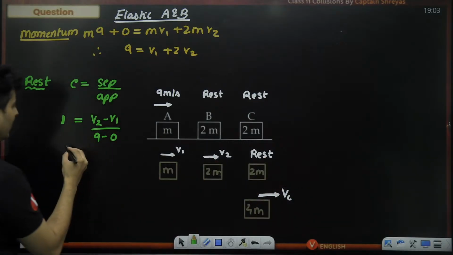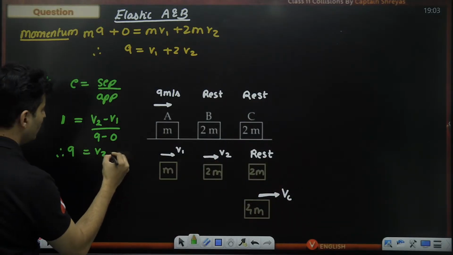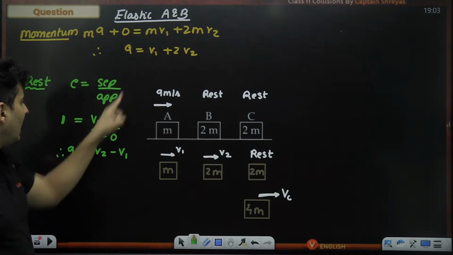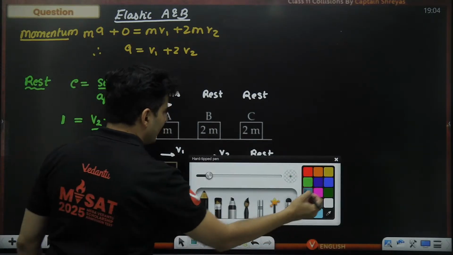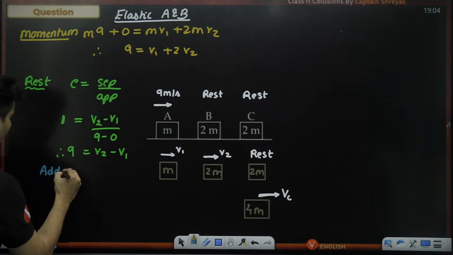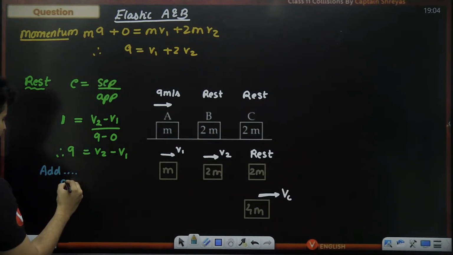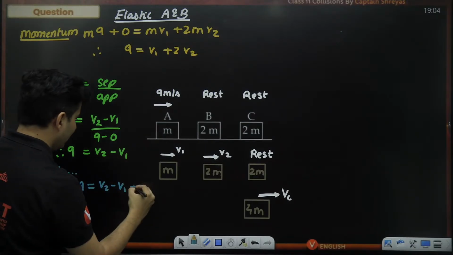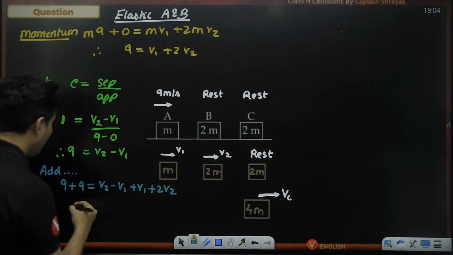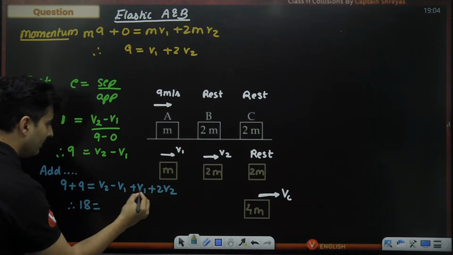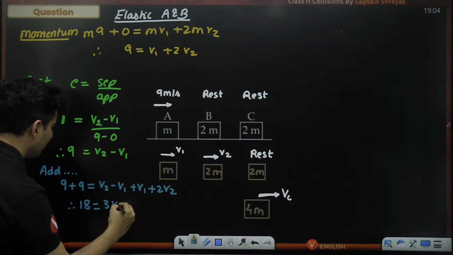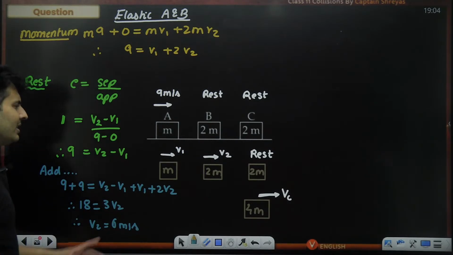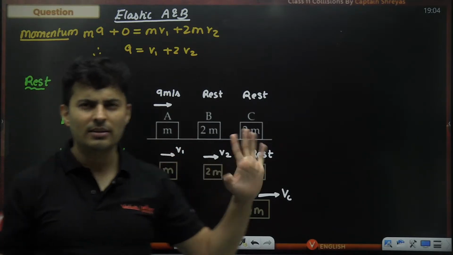If you cross multiply, you will get 9 is equal to v2 minus v1. As you can see, we can add both of the equations and v1 will get cancelled. So 9 plus 9 is equal to v2 minus v1 plus v1 plus 2v2. 9 plus 9 is 18, v1 and v1 cancel, and 2 plus 1 is 3, so 3 times v2. Therefore, v2 will be 18 by 3, which is 6 meters per second, which is what I need for the next part. I don't need v1, so I'll not bother.